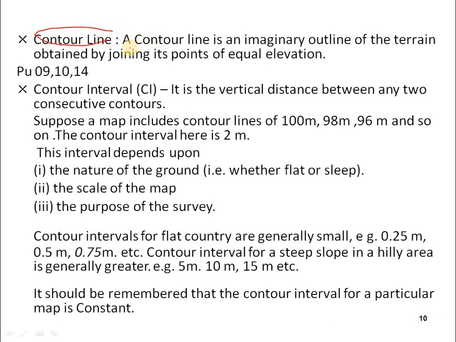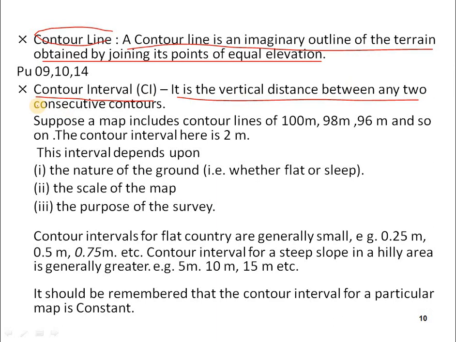So what is a contour line? A contour line is an imaginary outline of the terrain obtained by joining its points of equal elevation. Next is contour interval. Contour interval is the vertical distance between any two consecutive contours. Remember, contour interval is nothing but the vertical distance between any two consecutive contours.